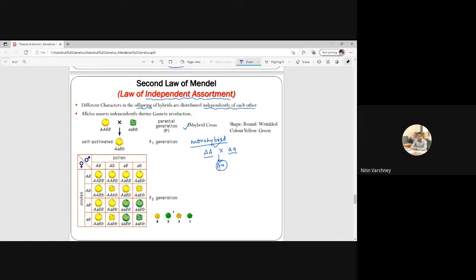But here we are studying two characters simultaneously: yellow and green seed color, and the shape, round and wrinkled. Since I am studying two characters simultaneously, this is known as a dihybrid cross.